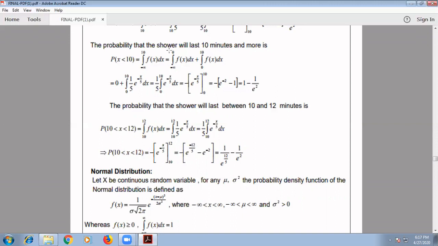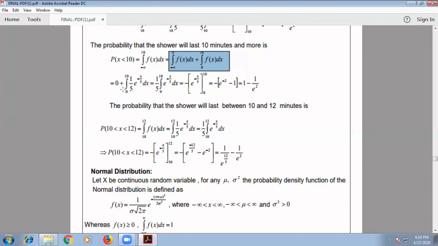That's why we can write this as two intervals: the integral over minus infinity to 0 of f of x dx plus the integral over 0 to 10 of f of x dx. Now the first integral value will become 0 since x is less than 0, and in the second integral, f of x will be 1 by 5 into e to the power minus x by 5.